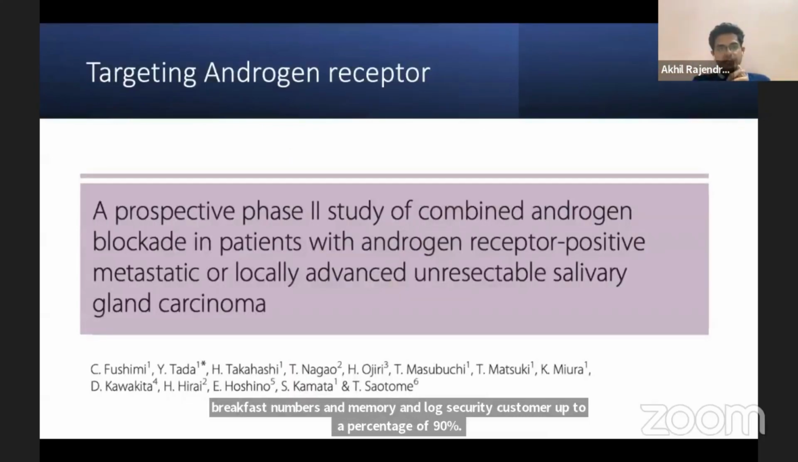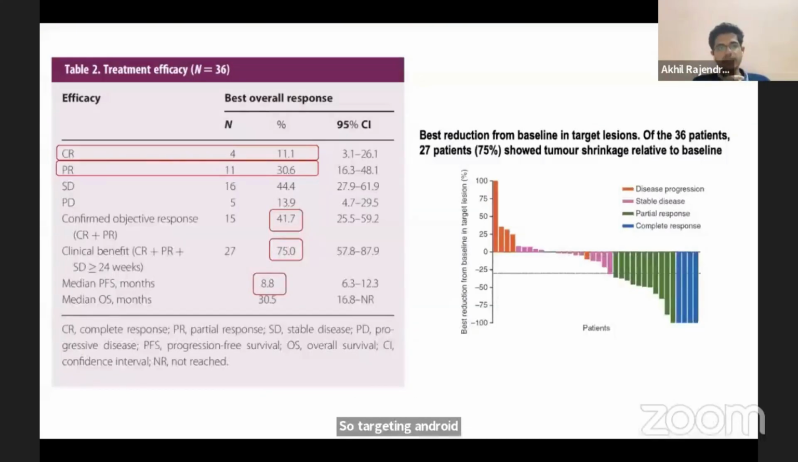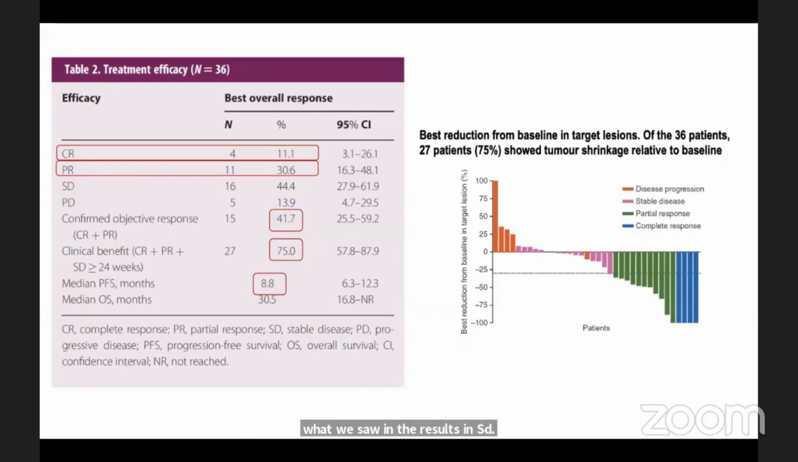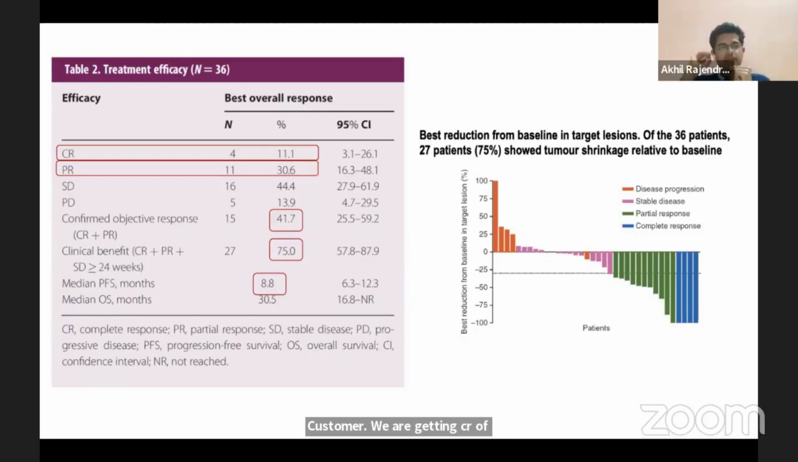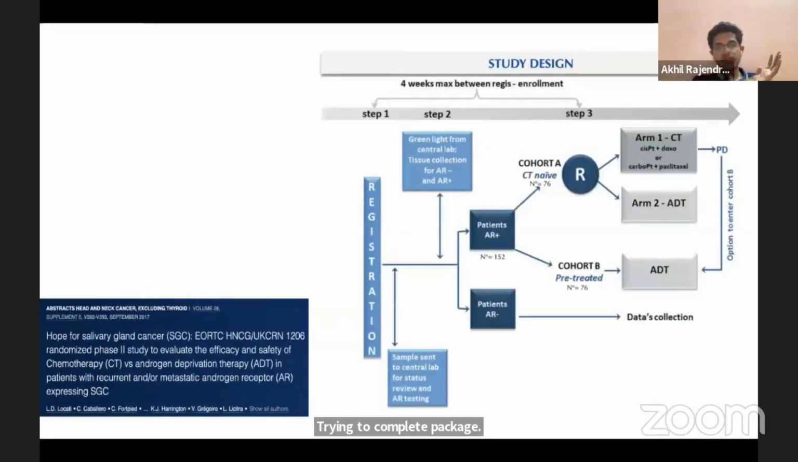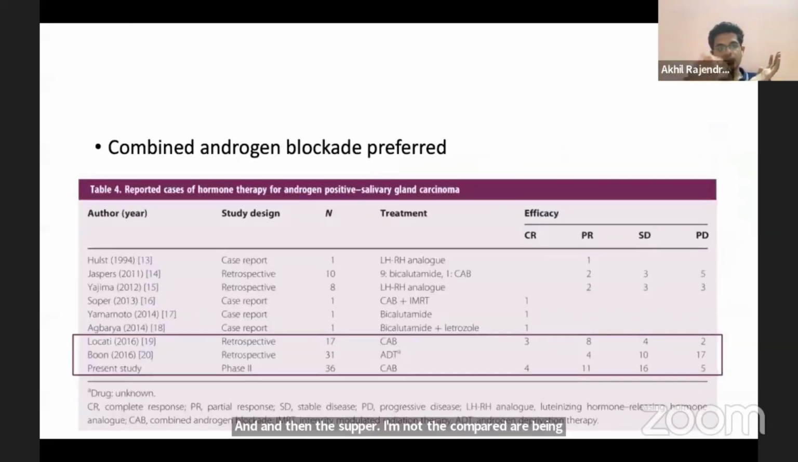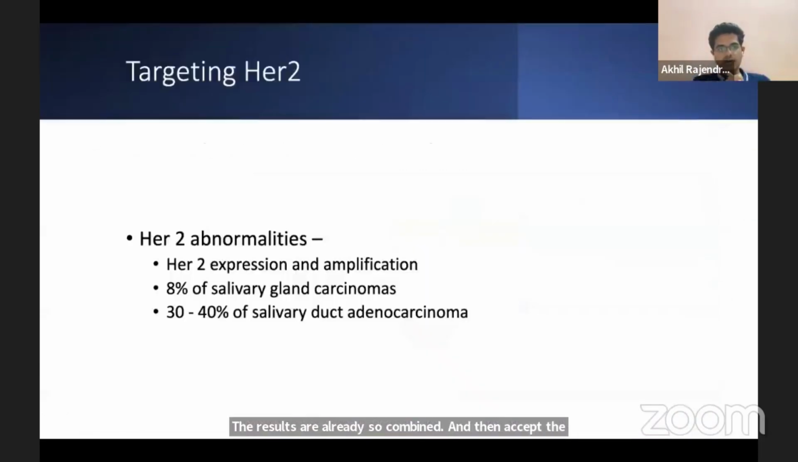Androgen receptor targeting has been tested in a prospective phase 2 trial, and you have to put it in contrast to what we saw in the results in adenoid cystic carcinoma. We are getting CRs of 11% and an objective response rate of 40%. And androgen receptor analogs are being compared with chemotherapy. The results are awaited. Combined androgen receptor blockade is preferred over isolated androgen blockade.